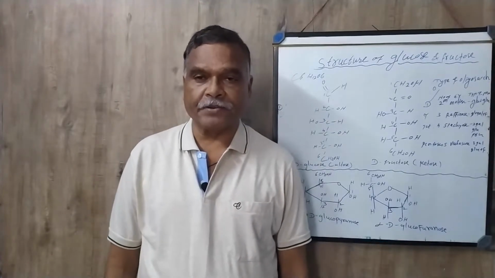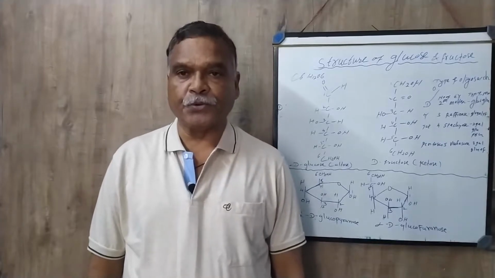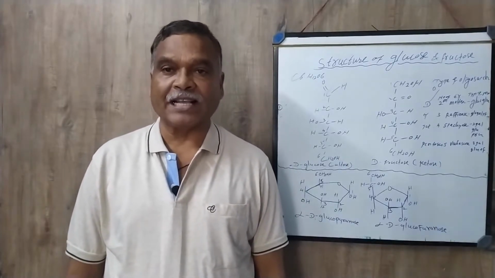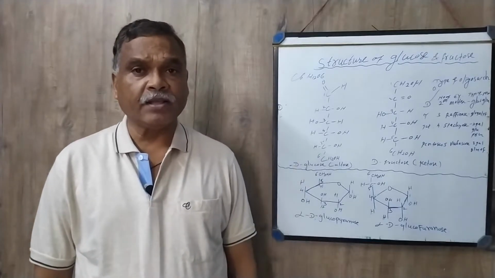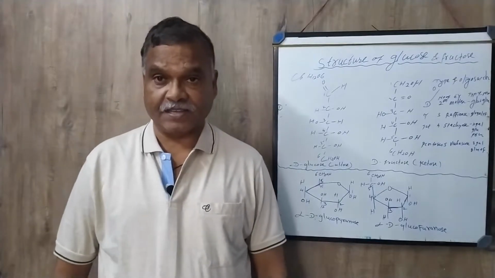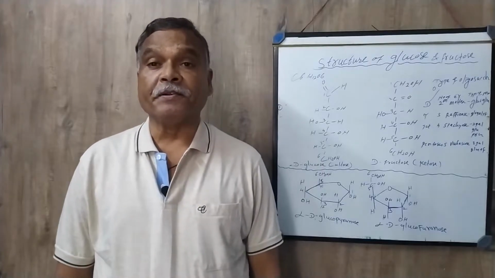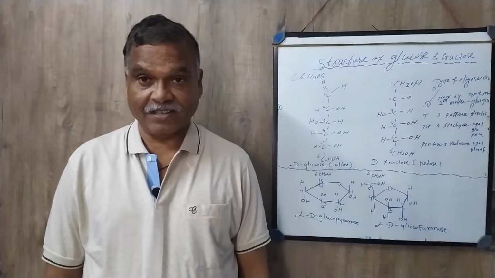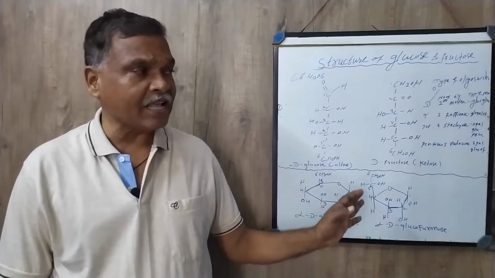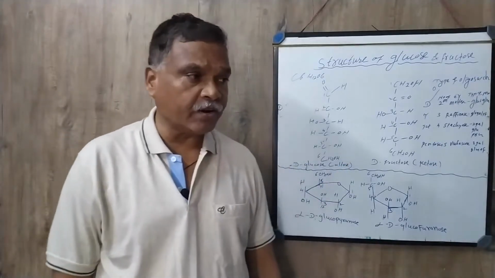It cannot be digested in our body due to the absence of an enzyme known as cellulase, and it acts as a fiber. Fiber prevents many diseases in our body, for example diabetes and cardiovascular diseases. So we can say that fibers are important for our body.